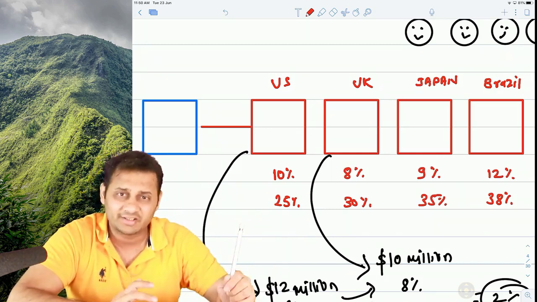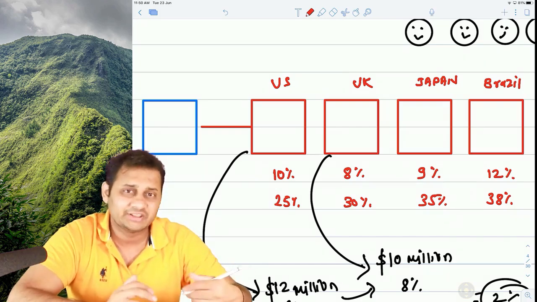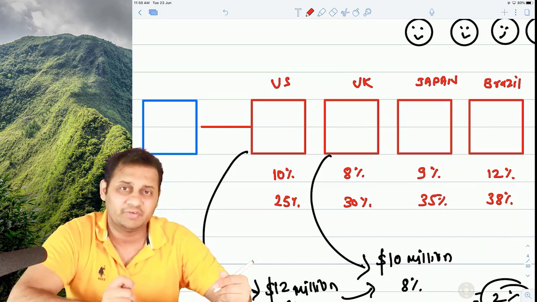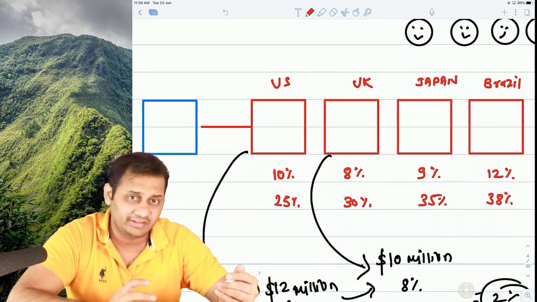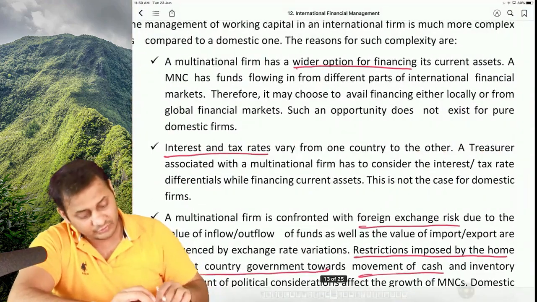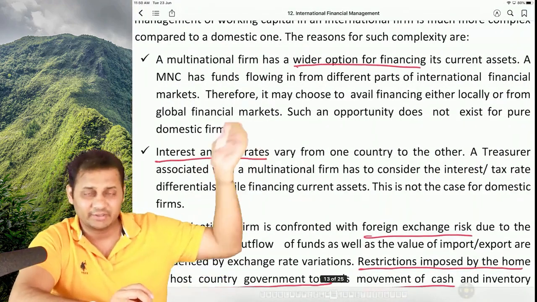You will have to look at the interest rate. You will have to see the exchange rate. So there will be a lot of calculation and working before making a final decision of how much money to raise and from which country we should raise. So a wider option of financing is there. That becomes the first complexity.